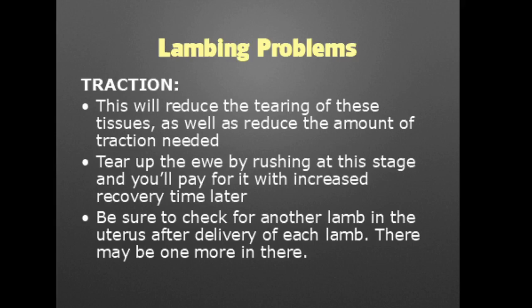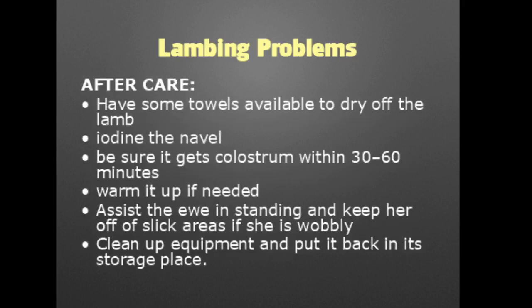When we're able to successfully deliver the lamb, we have to make sure to check if there's still another lamb inside. Usually there may be more than one in there. We also need to have some towels available to dry off the lamb. Also, we need to have iodine to apply to the navel, and we need to ensure that the lamb gets colostrum within 30 to 60 minutes.